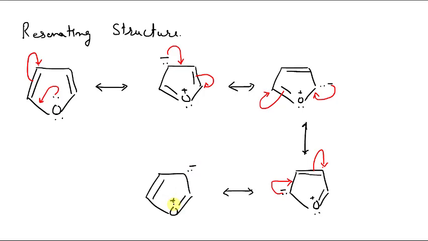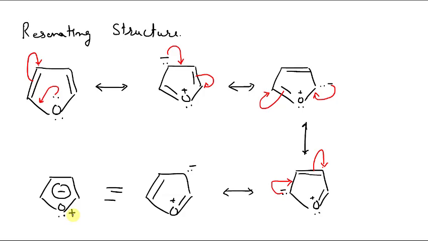If we have to write the resonance hybrid, we can write it like this. This negative charge is delocalized upon all the atoms, then oxygen is positively charged. So you can write this resonance hybrid like this.